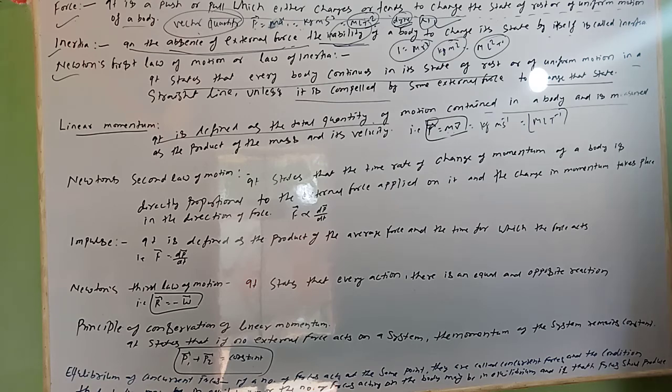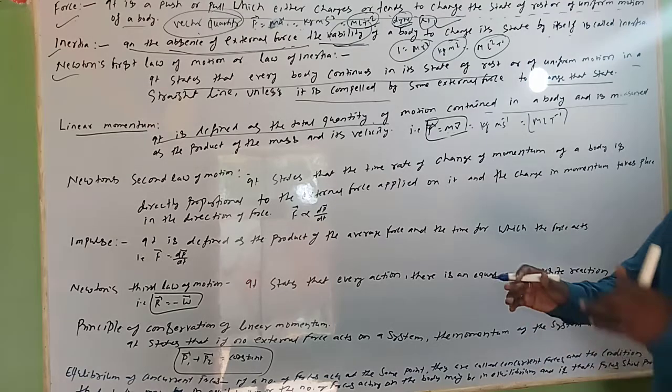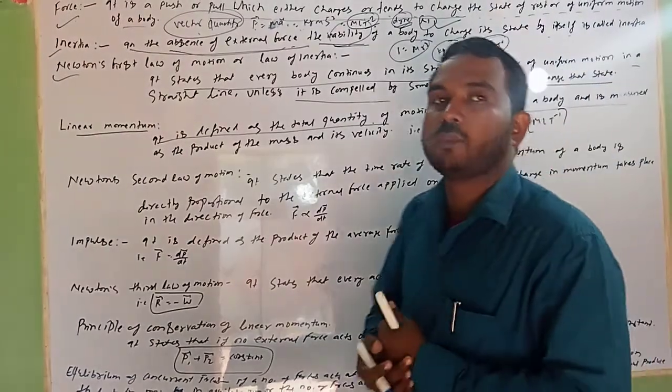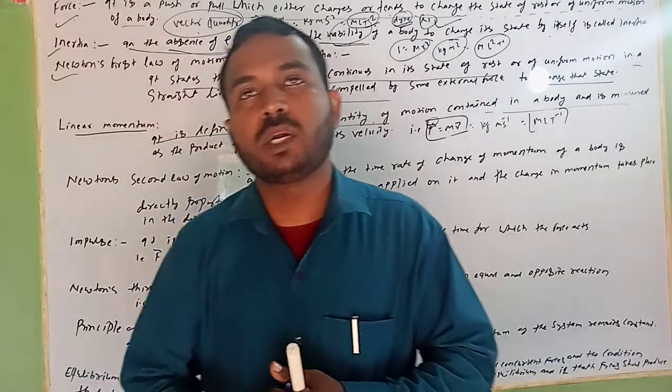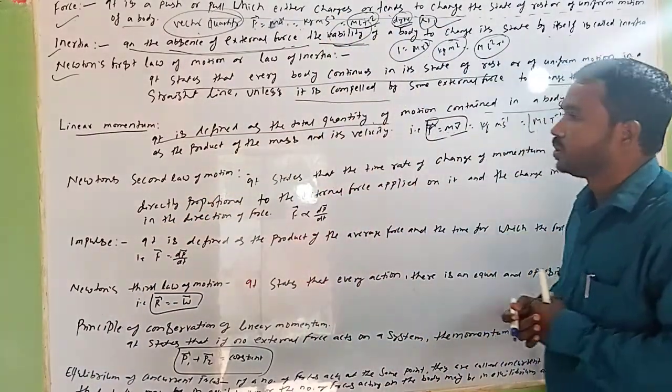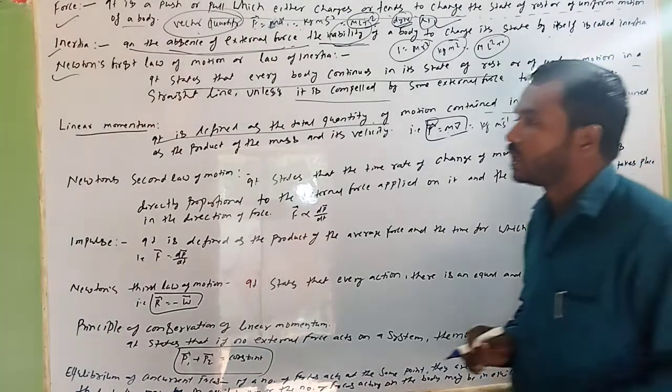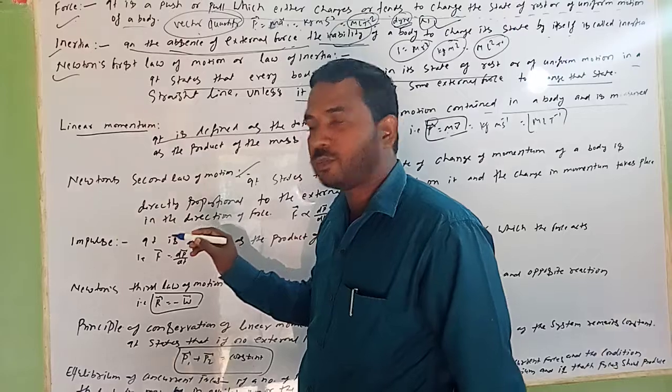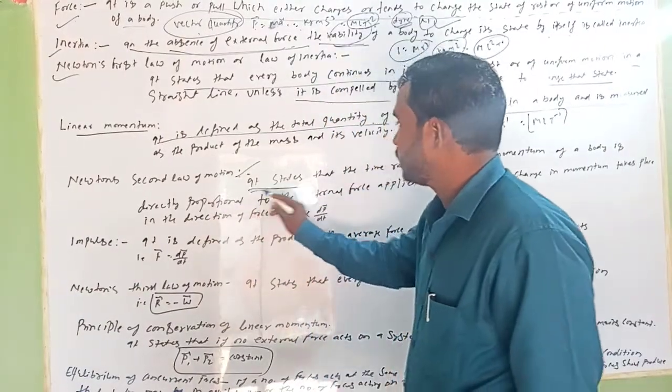And for linear momentum, you can find the difference between two objects. You can write their definition also. Related to linear momentum, you have Newton's second law of motion. What is the second law of motion?